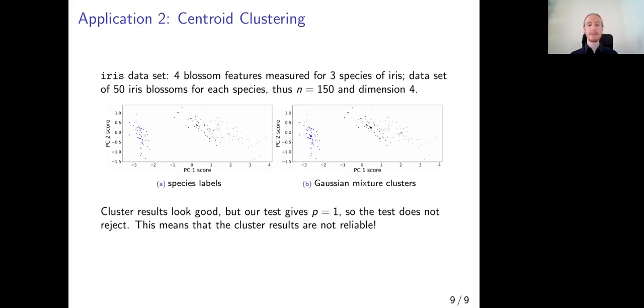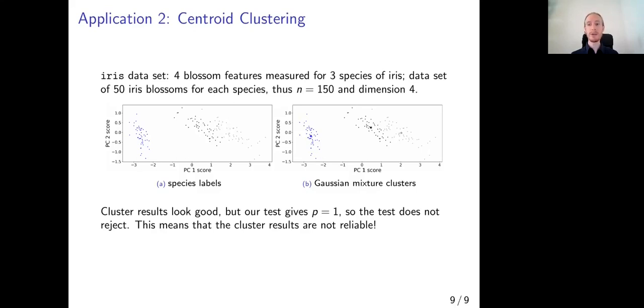However, our test gives a p-value of p equal to 1. And this is because in some of the bootstrap samples, the upper points of the gray cluster are counted towards the black cluster, and the lower points of the black cluster are counted towards the gray cluster. And this gives one alternate clustering result. So there are several clusters of clustering results, and the test does not reject. So these clustering results are not reliable in this sense.